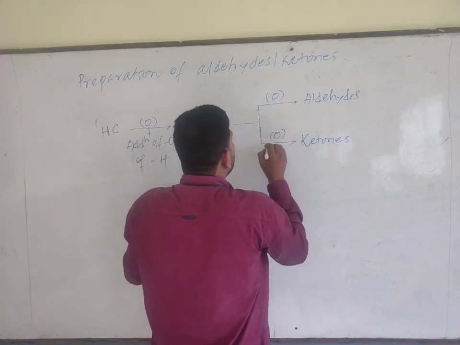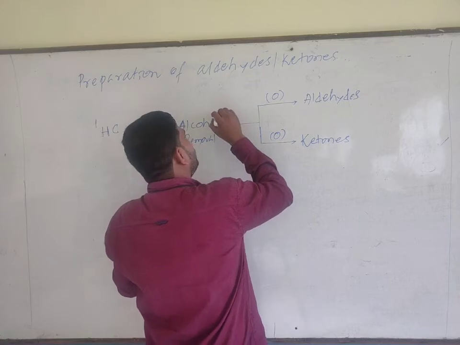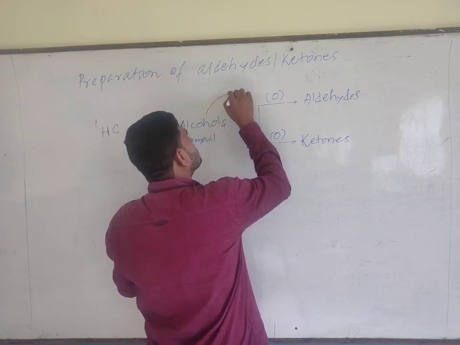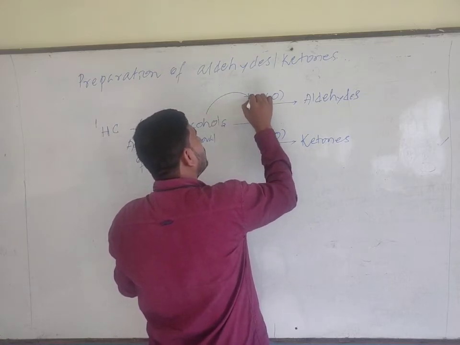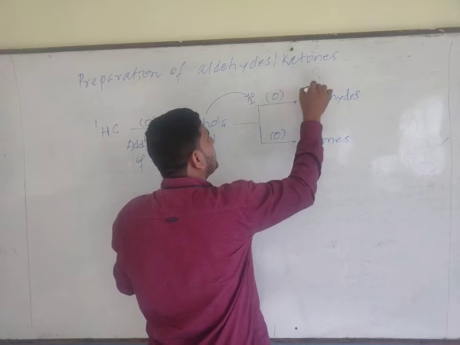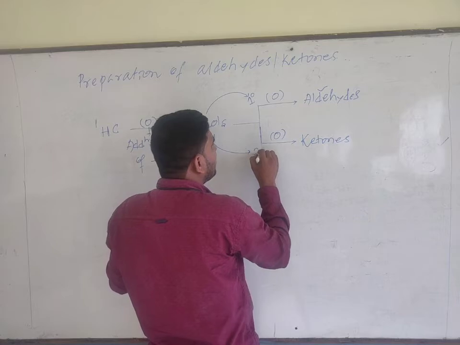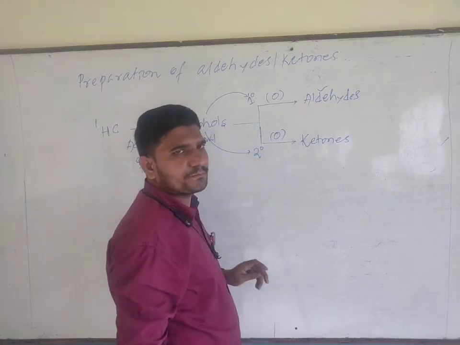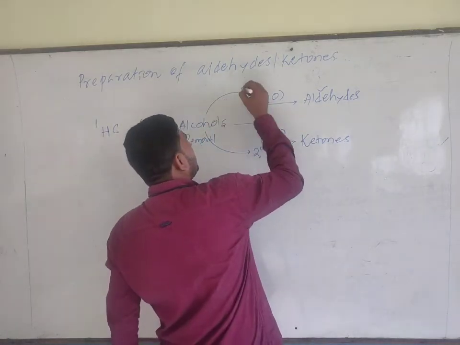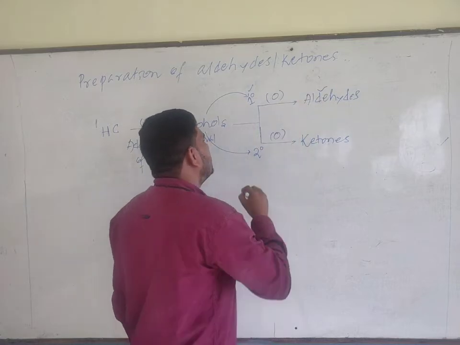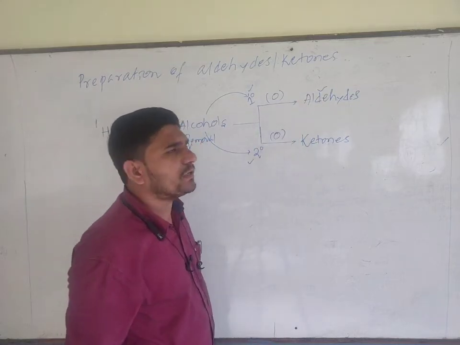But the difference is, if you begin the oxidation process by taking primary alcohol, primary alcohol gives aldehydes. If you begin by taking secondary alcohol, it gives ketones. Understood? Primary alcohol oxidation always gives aldehydes. Secondary alcohol oxidation gives ketones.